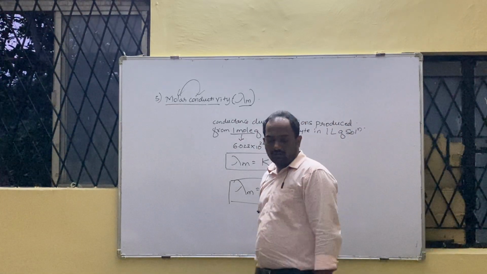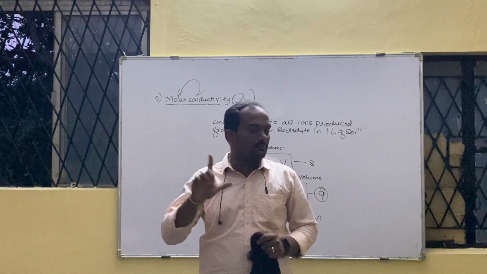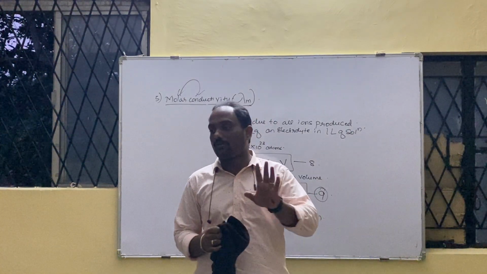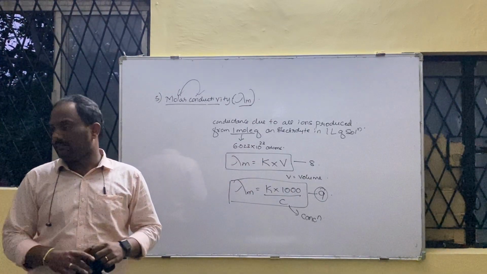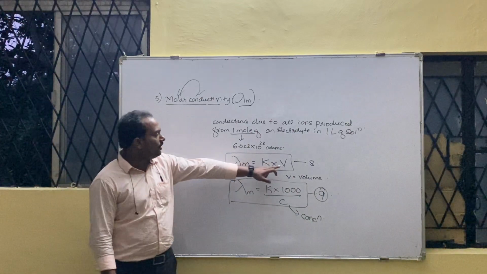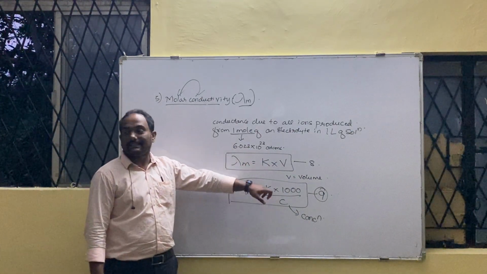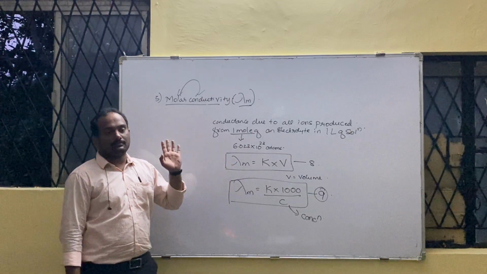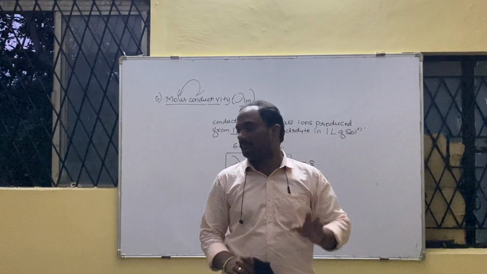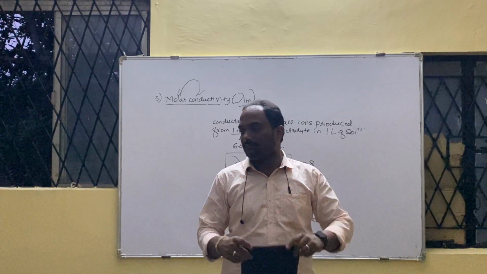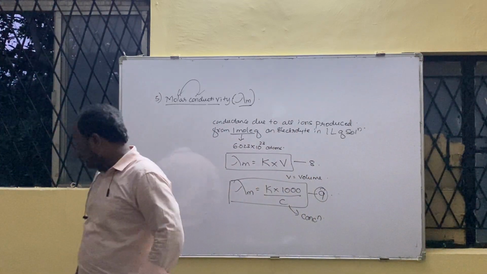So before coming to tomorrow's class, memorize how many formulas? 7. Not these two, 8 and 9. These two are not there for the numerical purpose. They are only just given for the concept. Why it is given? Look here. As volume increases, lambda m will also increase. But as concentration increases, lambda m will decrease. For this concept, next concept what you are going to study, for that purpose this is given. All of you got this? Any doubts here? No. Just check. Before we go, please verify.